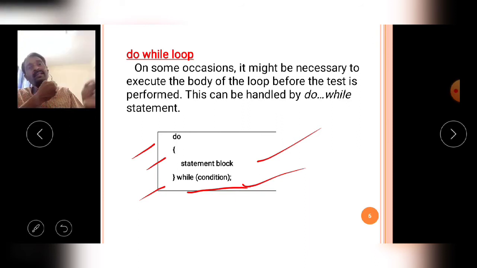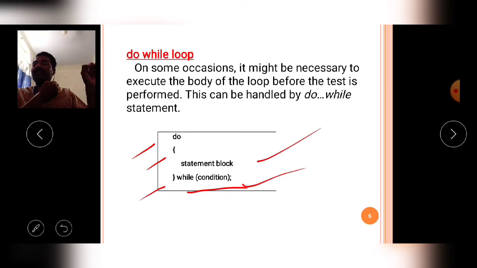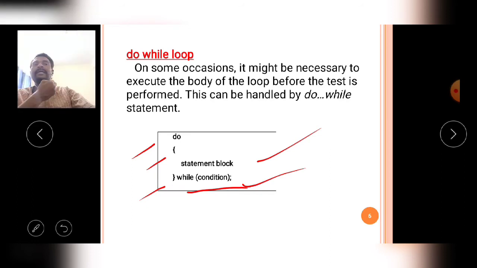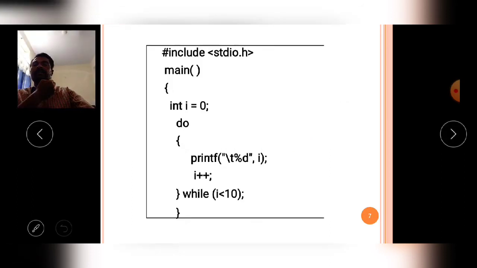But in the do while loop, even if the condition becomes false in iteration number 1, the block of the do while loop is executed once. That is the main difference between while loop and do while loop. The remaining is the same.